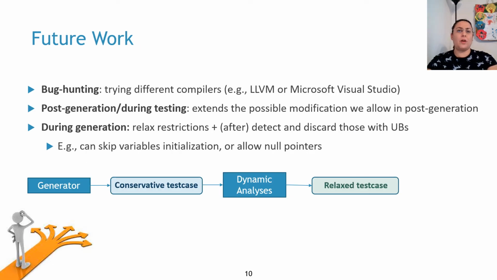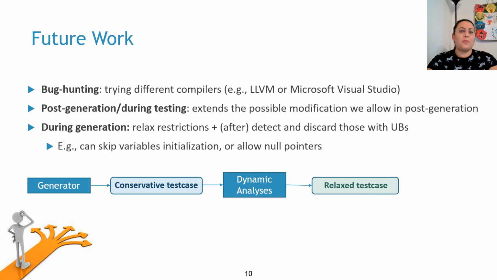In the future, we are going to use our tool to try to find new bugs, not only in GCC, but also in other compilers, like LLVM or Microsoft Visual Studio. In the flow of our approach, we plan to extend the possible modifications we allow in the relaxed test case, and also to explore the idea of relaxing the restrictions during test case generation, that is, in the generator itself.